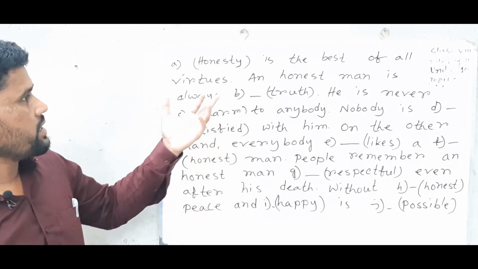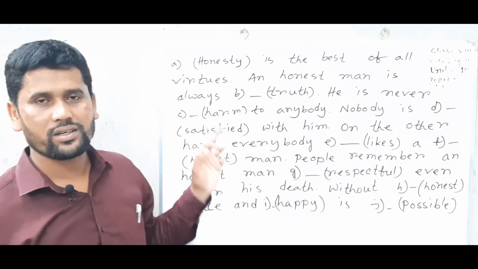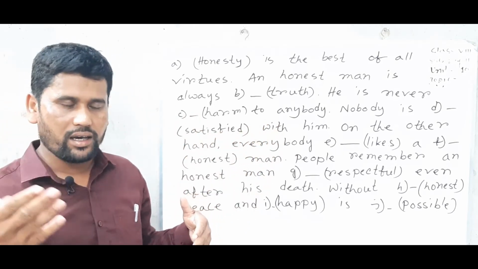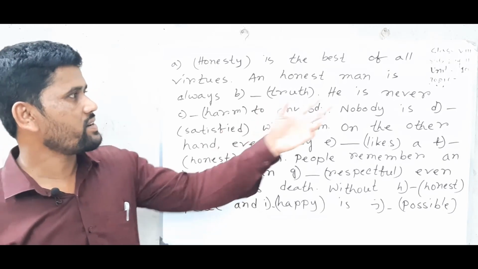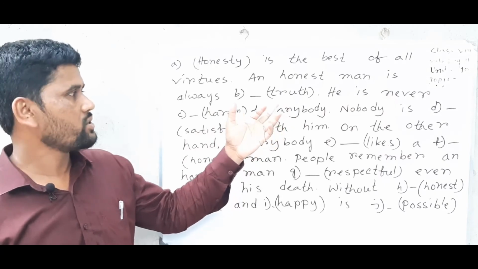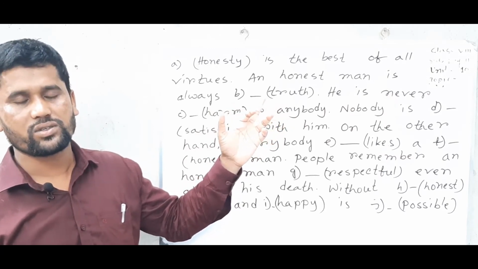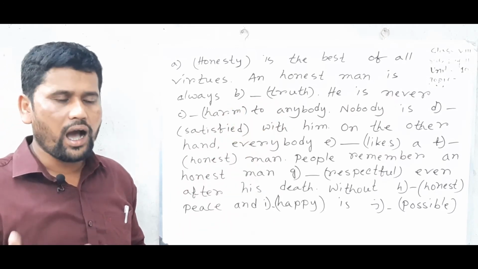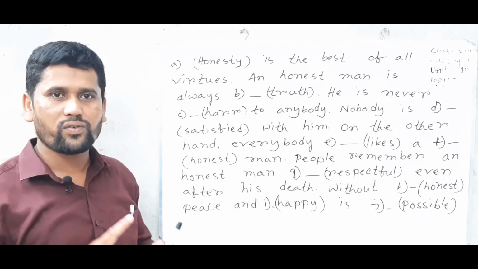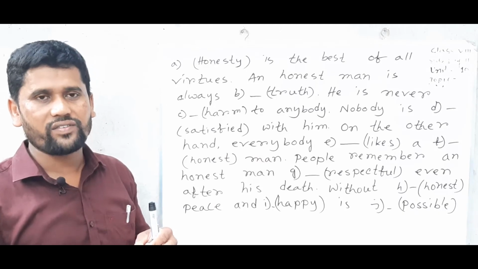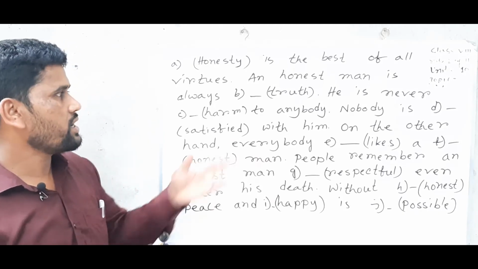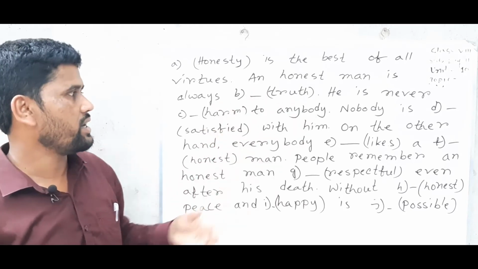The next word: an honest man is always... adverb. Besides, I have already mentioned that after be verb we use adjective. So here truth is a noun, and how can we make any word into an adjective? We can add ful, able, ous, ive, al, etc. So here we can use ful: truthful.